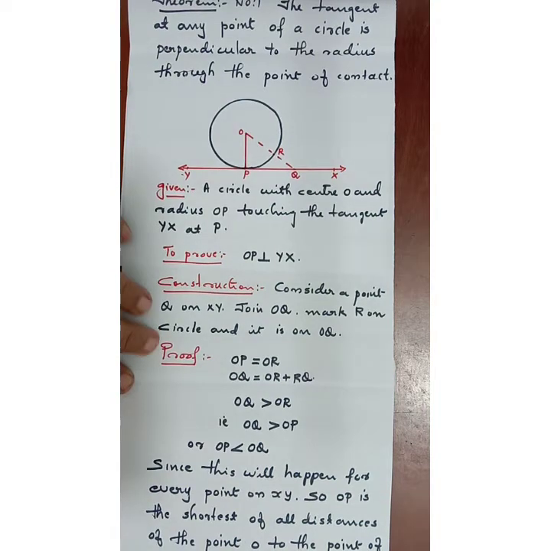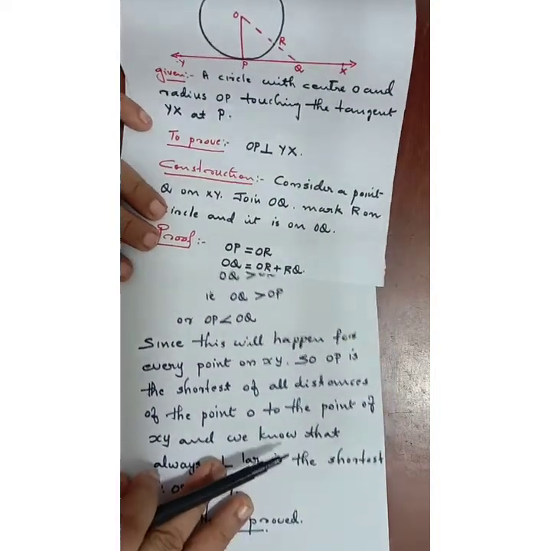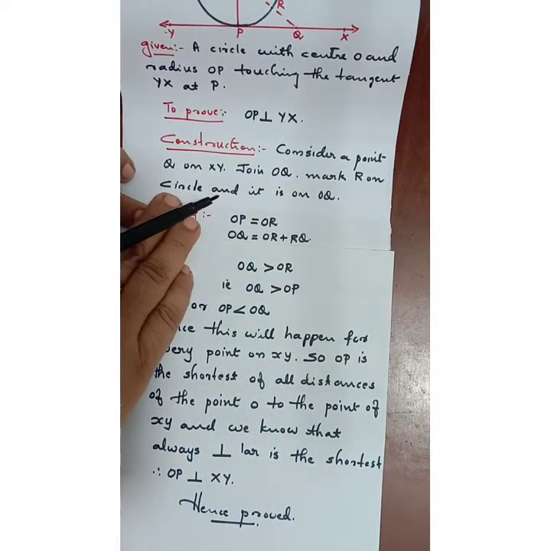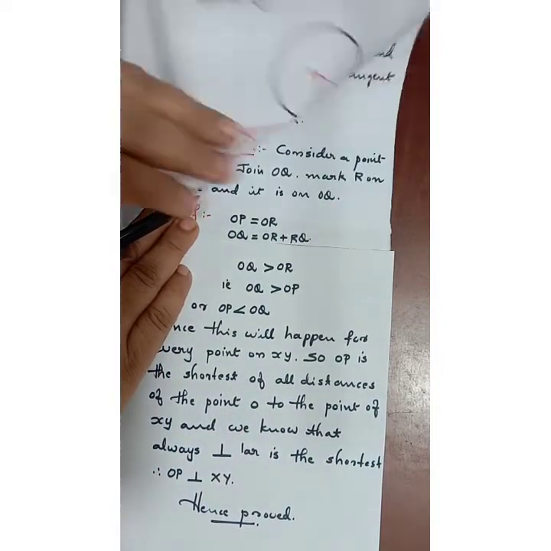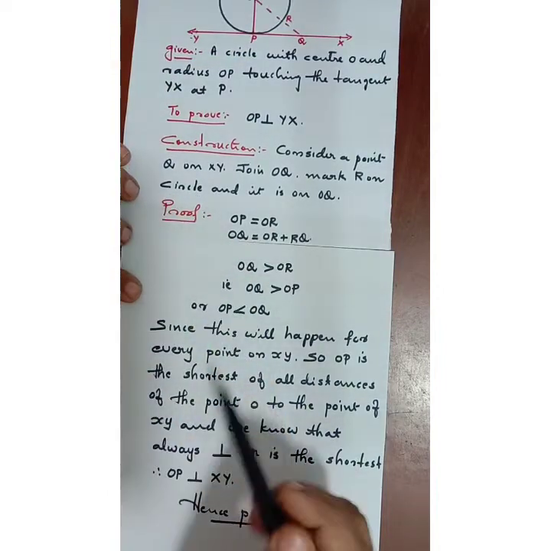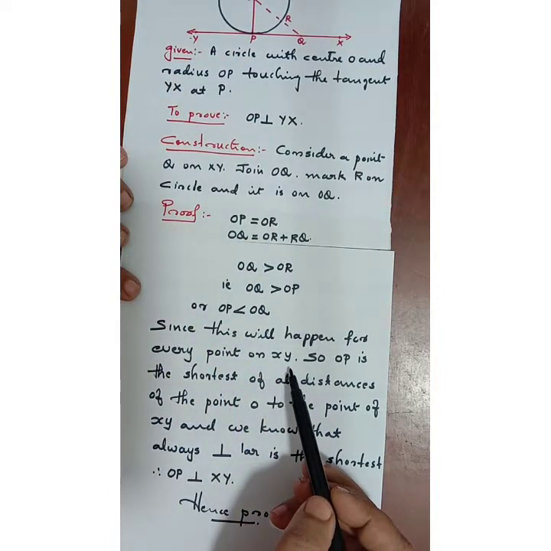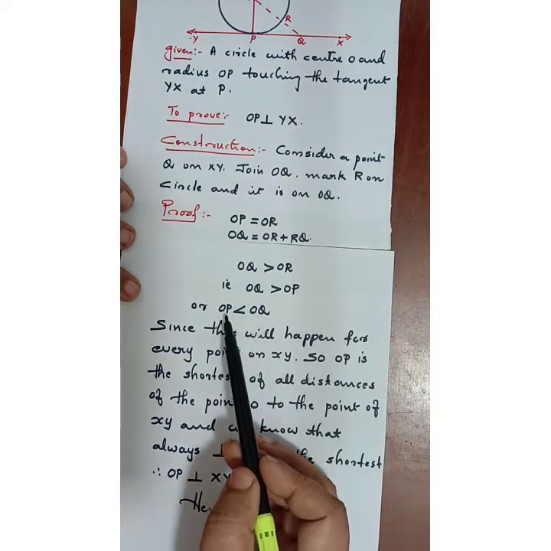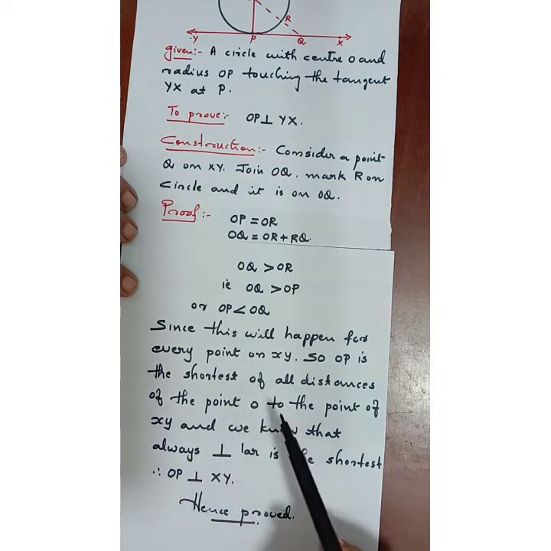And here you can see, children, this will happen for every point on XY. That means whichever point you consider on XY, OP will be the smallest. That's what I am explaining here.